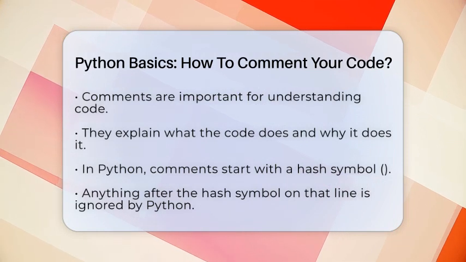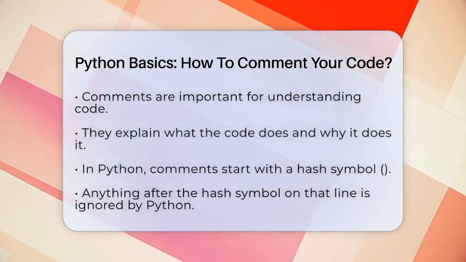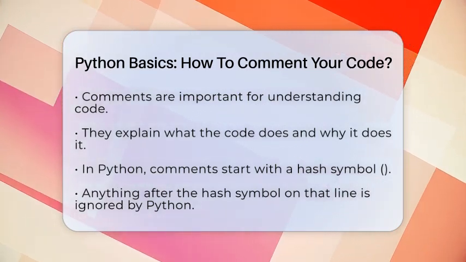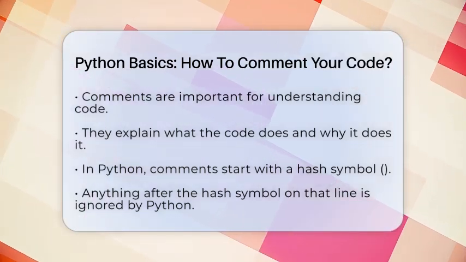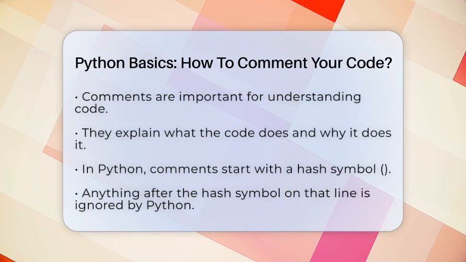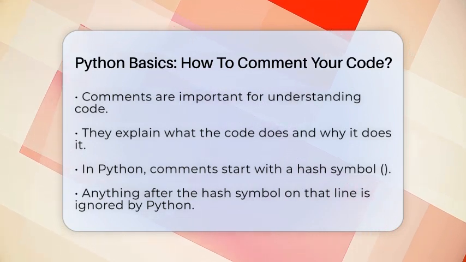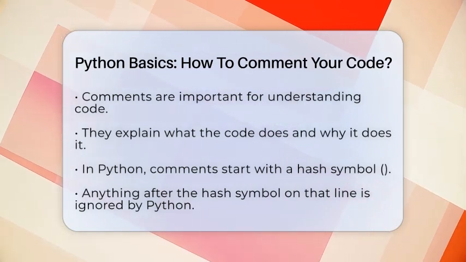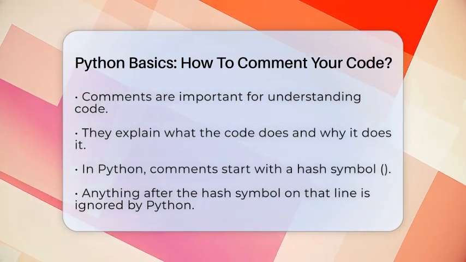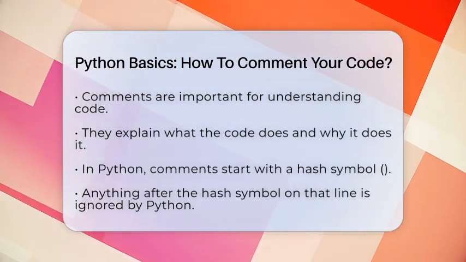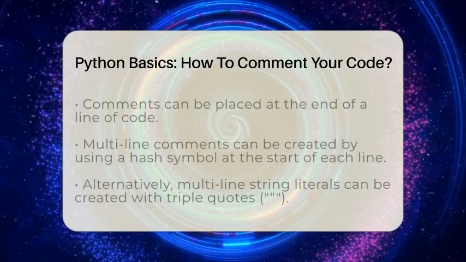In Python, creating a comment is simple. You start a line or part of a line with the hash symbol. Everything that comes after the hash symbol on that line is ignored by Python. For example, you can write, "This is a comment." You can also place comments at the end of a line of code. For instance, print "Hello world," hash this prints a greeting.